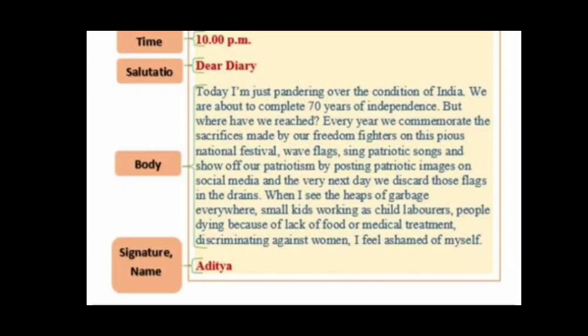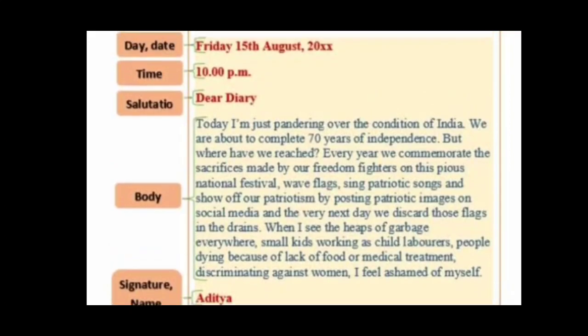Okay, children. Then at last, leave a line. Then you have to write the signature. Here they have written the name, but in a composition you should not mention your name, children. So instead of your name, you have to use symbols like XXX, XYY, ZZZ. Like that, you can just write alphabets instead of your name. So this is the format of your diary entry.